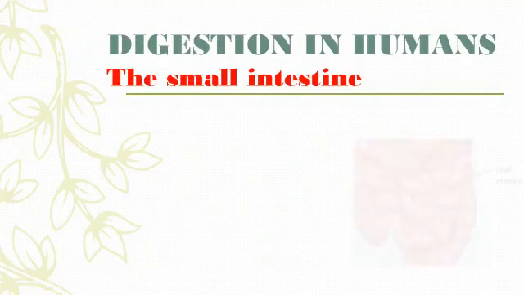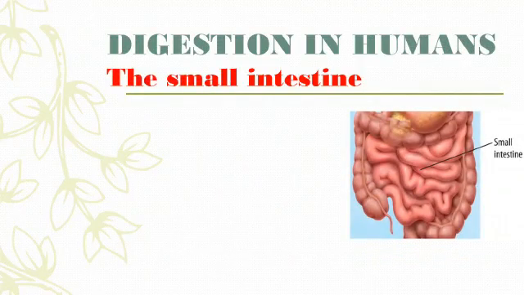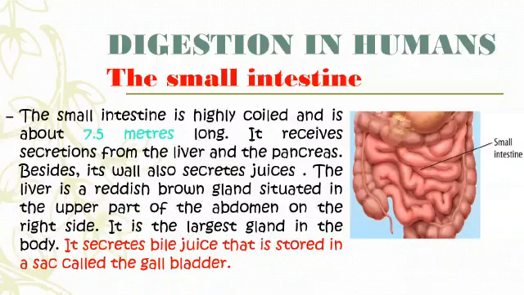Next is the small intestine. The small intestine is a large thread-like structure which is approximately 7.5 meters long. It receives the secretions from the liver and pancreas. Various juices are secreted by the liver and the pancreas. Those juices are received by the small intestine.